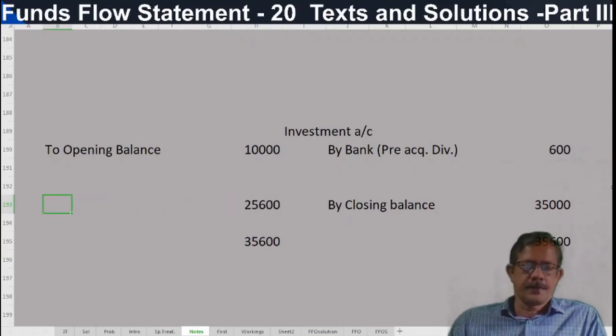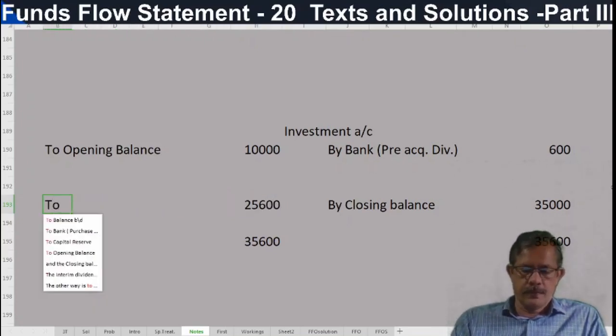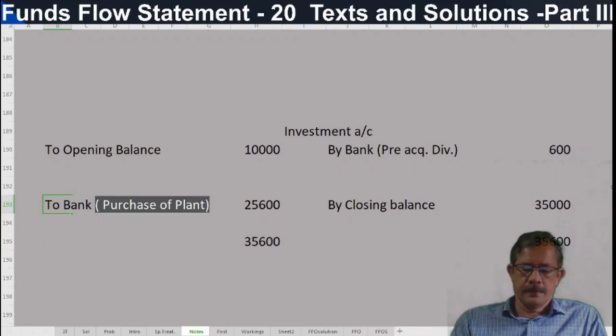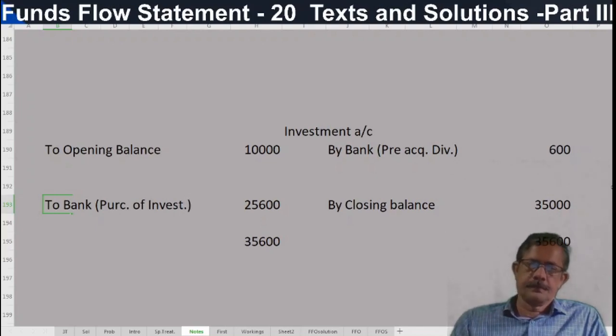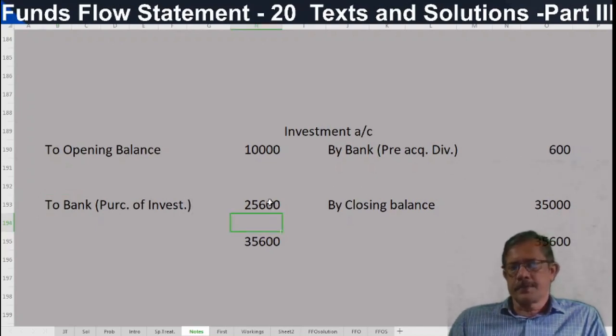This is treated as to bank, purchase of investment. It is shown as an application. Correct? And the post-acquisition portion is only credited to profit and loss account. That should be credited to adjusted P&L account.